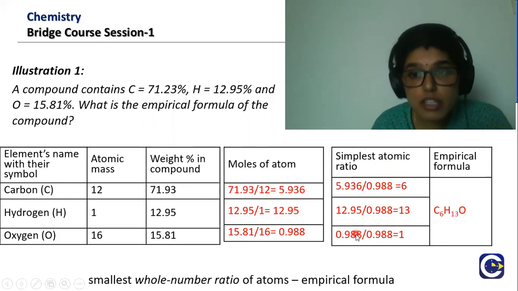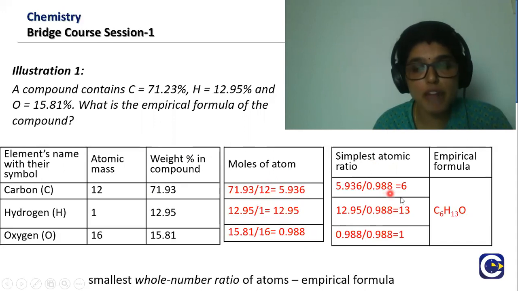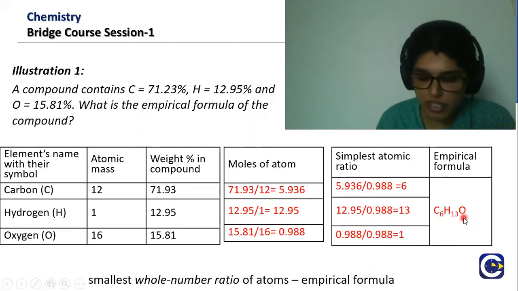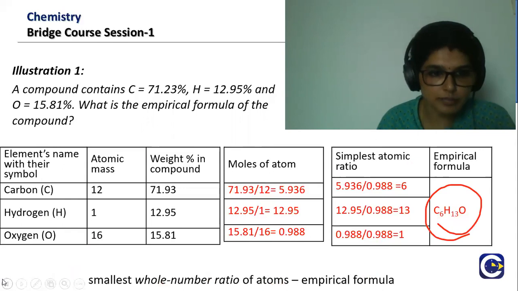So for all three numbers, we divide by the least number and then get the values. We have to round them off to whole numbers. So this value will give 6, this ratio will give 13, and this ratio will give 1. That means carbon, 6 atoms are present, 13 atoms of hydrogen, 1 atom of oxygen. So you get C6H13O, which is the simplest whole ratio of atoms. We found the simplest whole number ratio to find the empirical formula. So this would be the empirical formula.